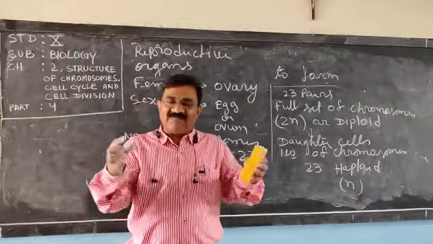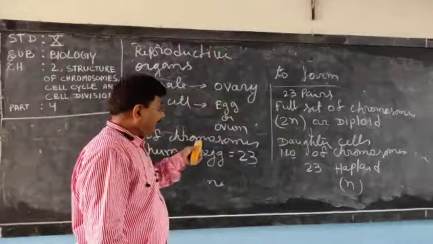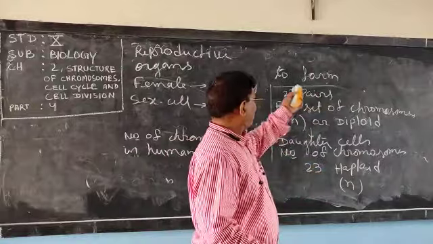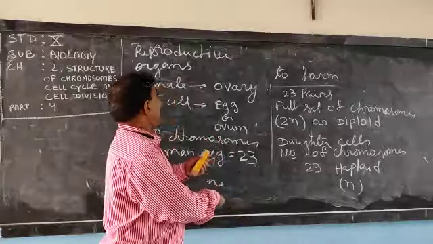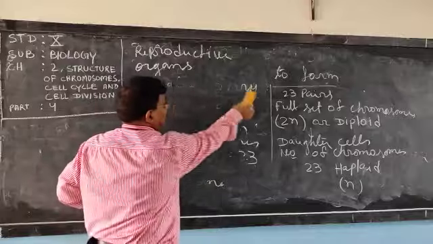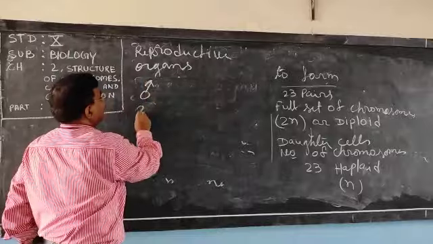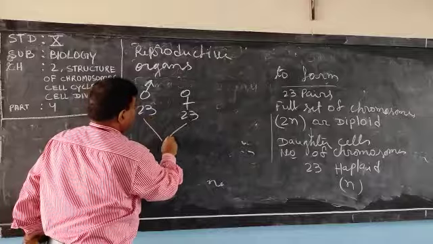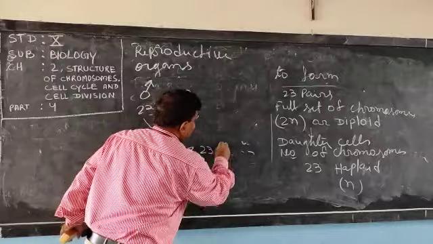There is meeting, fusion or union of the male and female gametes. When the male and female gametes fuse together, 23 chromosomes from the male and 23 chromosomes from the female combine, and 23 pairs of chromosomes are restored. So 23 from male, 23 from female, and in babies, 23 pairs.